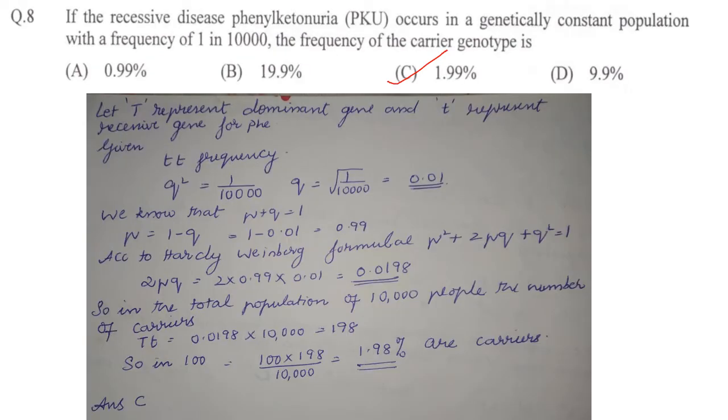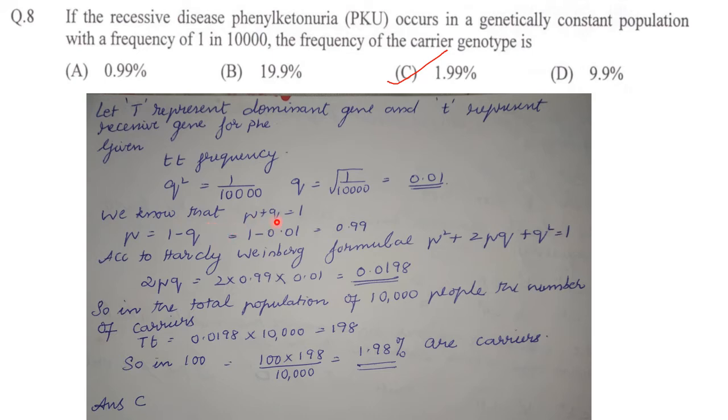Next one. If the recessive disease phenylketonuria occurs in a genetically constant population with a frequency of 1 by 10,000, the frequency of the carrier genotype is. This is a Hardy-Weinberg equilibrium problem. So let T represent the dominant gene and small t represent the recessive gene for phenylketonuria. For the recessive disease, it is given that q square is 1 by 10,000. So q is equal to 0.01.